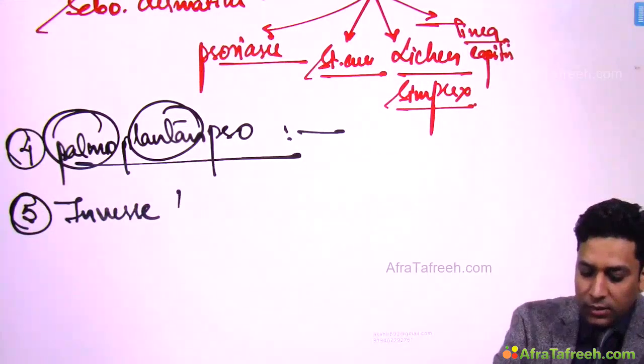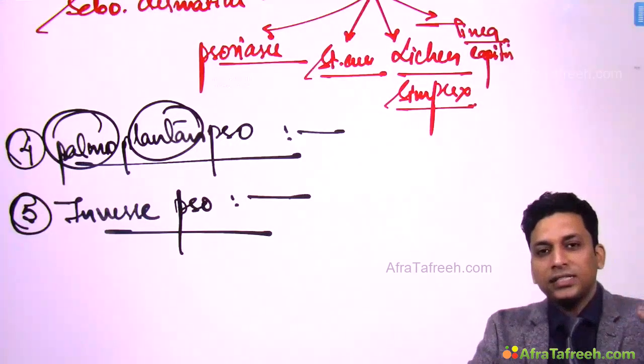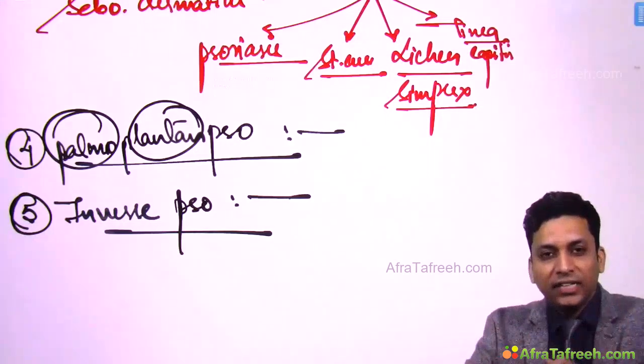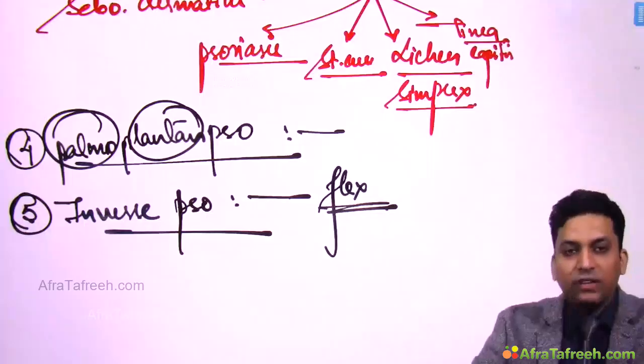Inverse psoriasis. I already told you that the common site involved in psoriasis is the extensor. So normally knee, elbow, back, these are the sites where you will get these lesions, but sometimes the opposite occurs, inverse, that is, flexors get involved. So if flexors get involved, then we call it inverse psoriasis.